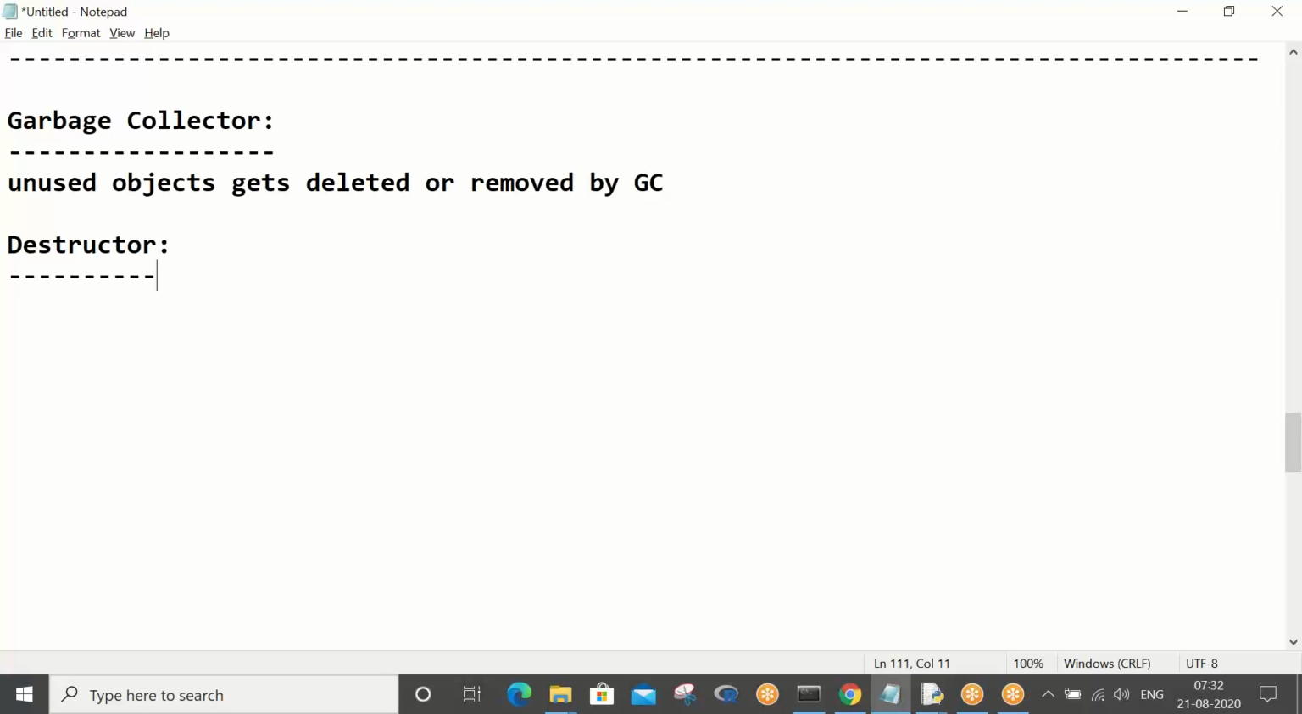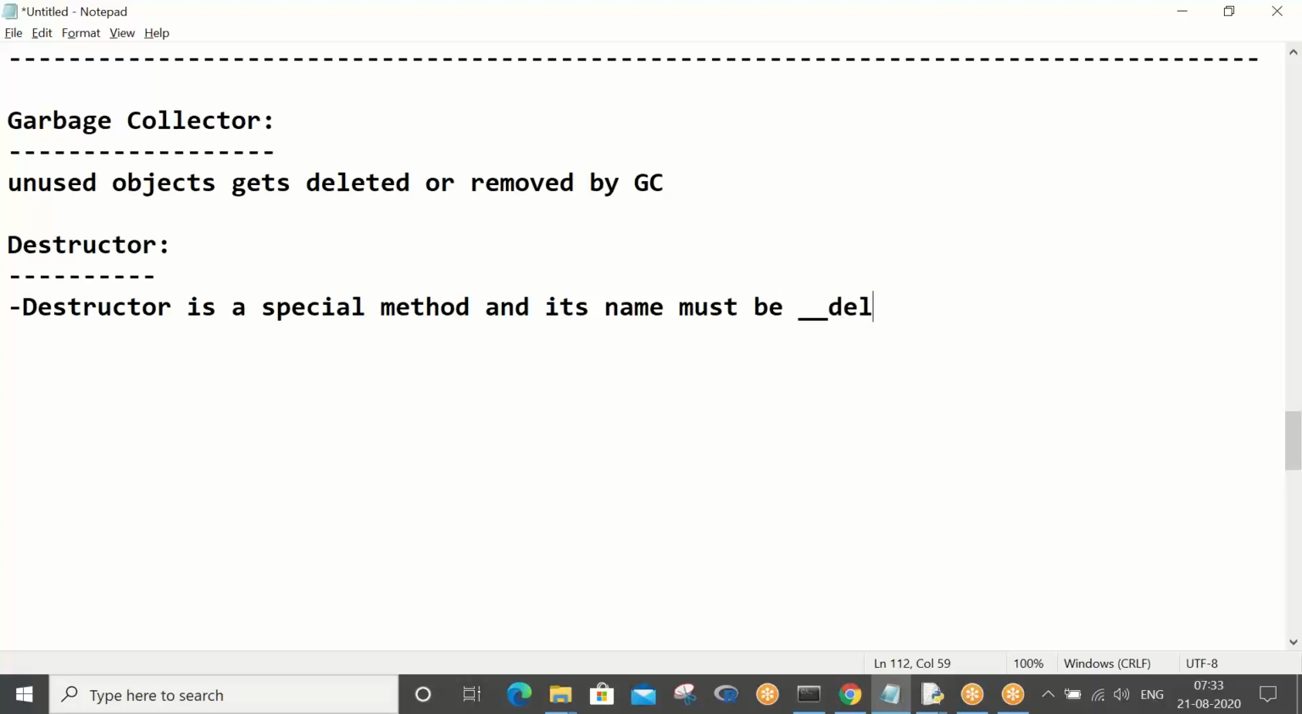Okay, so let me give a couple of points about destructor and then I'll explain. Like the way Python has a constant name for the constructor, likewise its destructor also has a constant name. Okay, it's a standard name for Python.